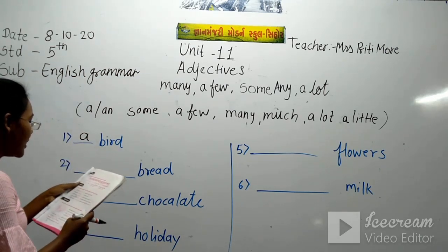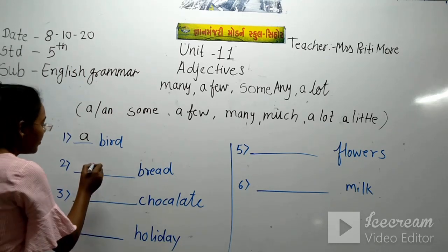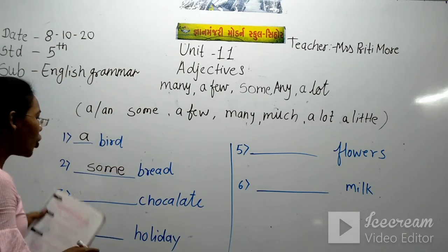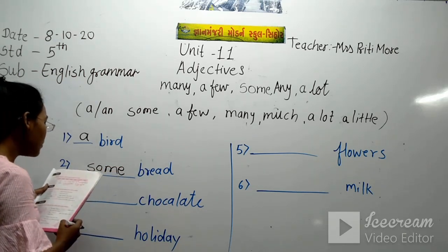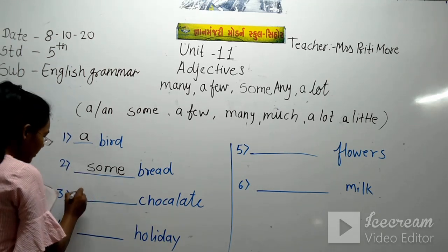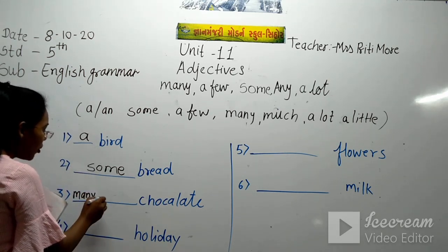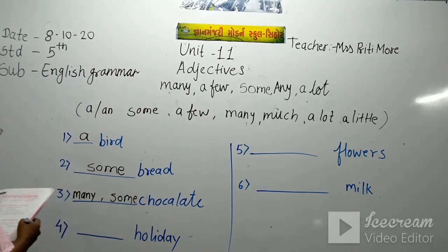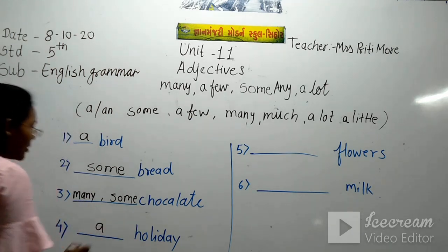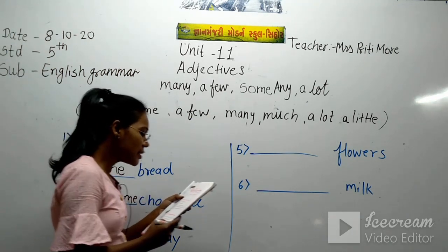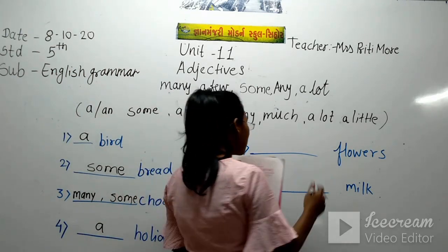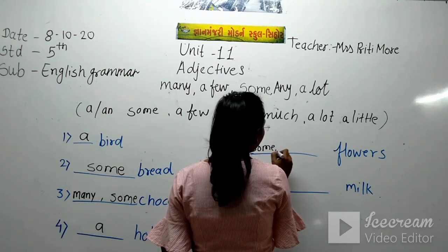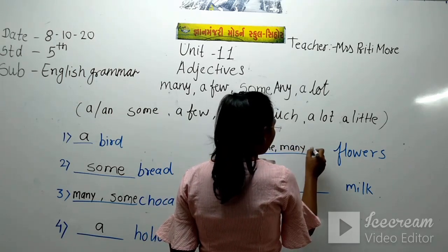Bread, we can write here some bread. Chocolate, many chocolate, some chocolate. Many also we can use here, and some also. Now holiday, a holiday. Flowers: some flowers, few flowers, some, many, few.